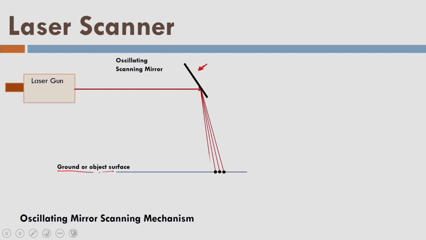So these pulses are fired from the laser scanner towards the ground surface, and as a result we get a large number of pulses on the ground surface. Once the ground surface reflects those pulses towards the scanner, the receiver receives those responses and records them.